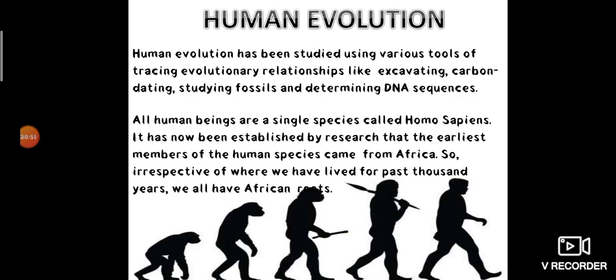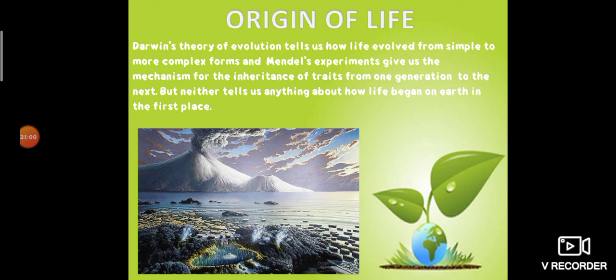Okay, so human evolution has been studied using various tools. All these things we discussed. So that's all about human evolution. Finally, a small area, that is the origin of life. We already know about the origin of life. You may have studied it in physics, chemistry and everything, the Big Bang theory and everything.